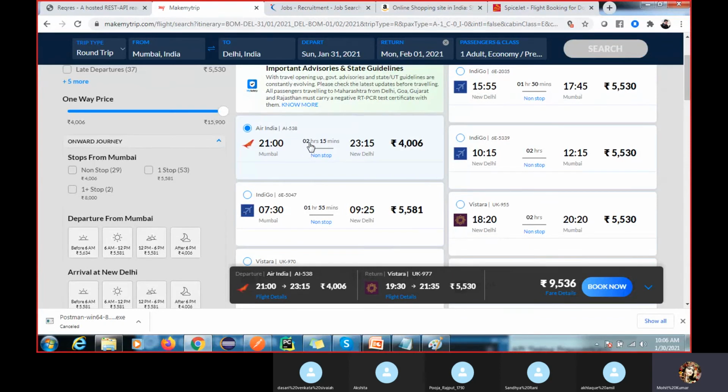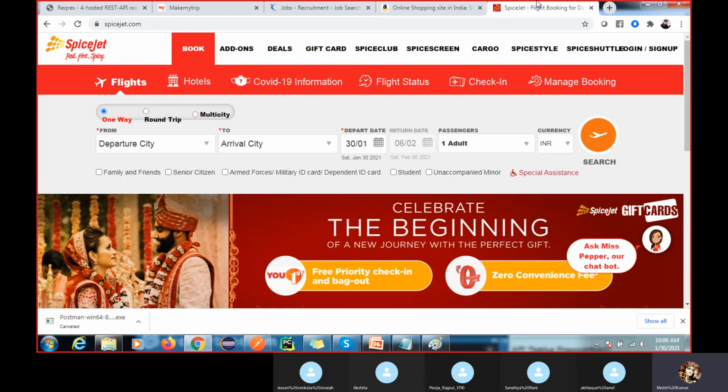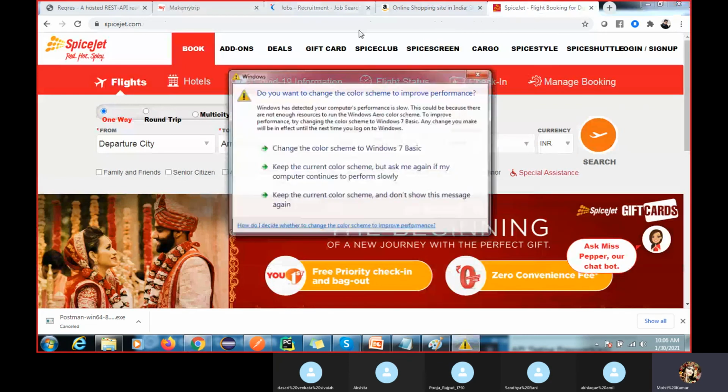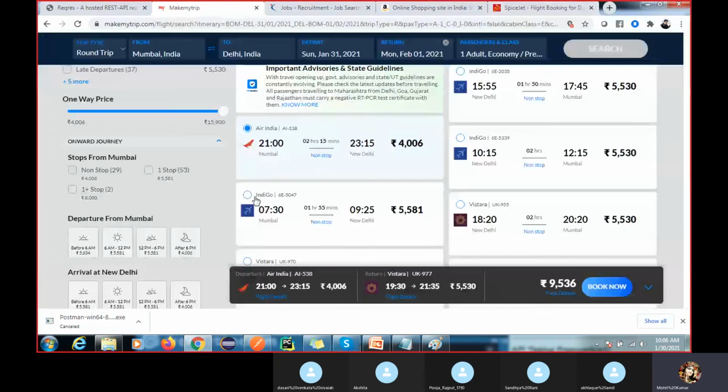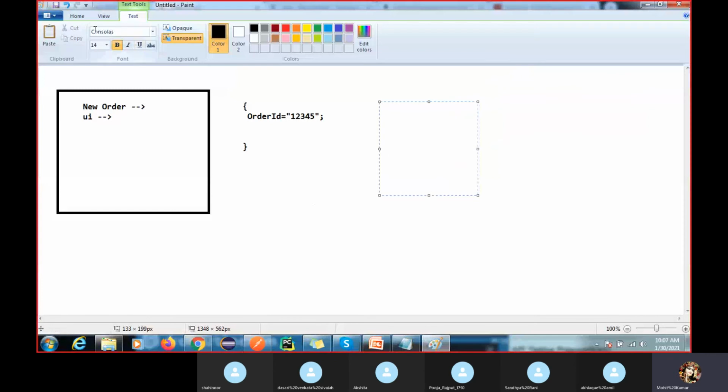Another advantage of using this API: this SpiceJet might be developed in Java code, or here Indigo might be developed in Python. So this API, or these web services, will easily integrate with any language. We have different languages, and we are still able to integrate. So when we are going to do integration, right?